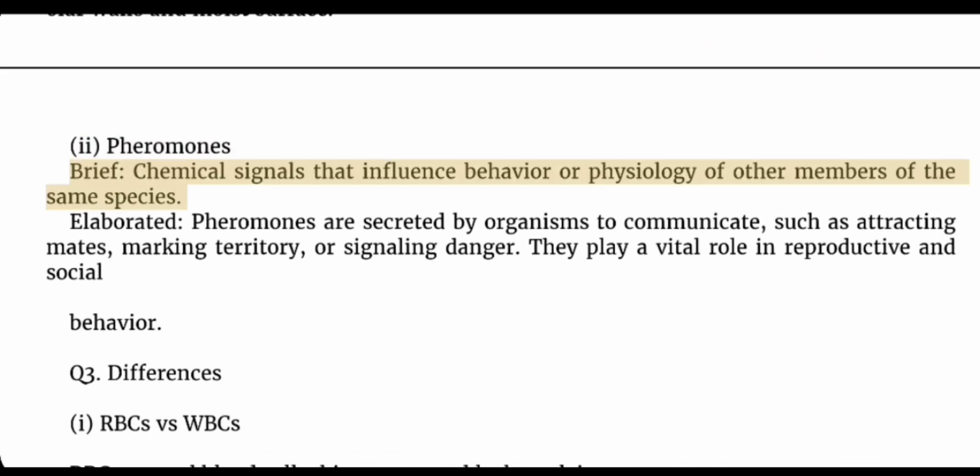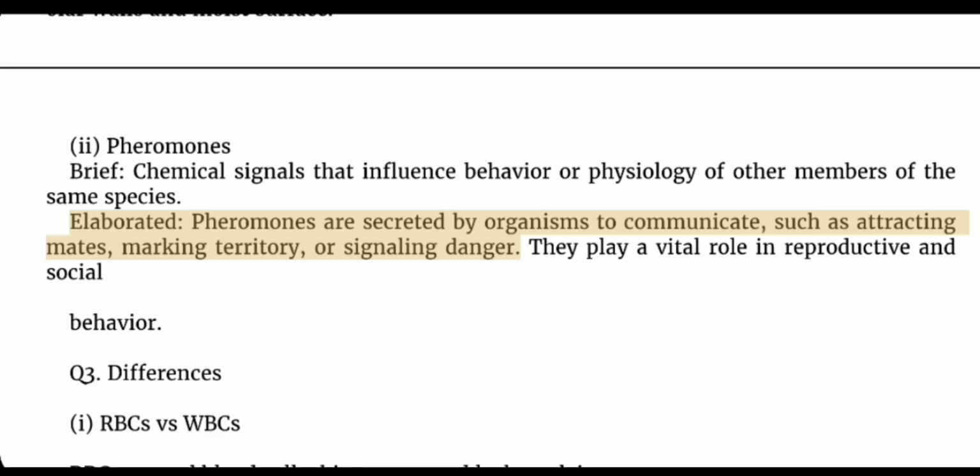II. Pheromones. Brief: chemical signals that influence behavior or physiology of other members of the same species. Elaborated: pheromones are secreted by organisms to communicate, such as attracting mates, marking territory, or signaling danger. They play a vital role in reproductive and social behavior.